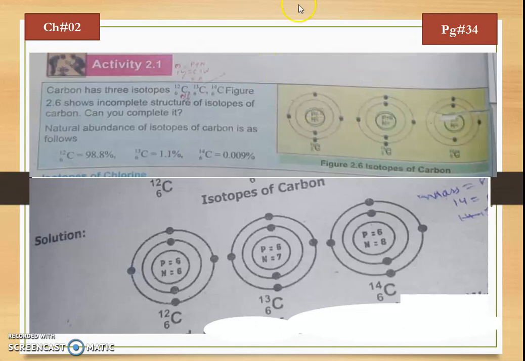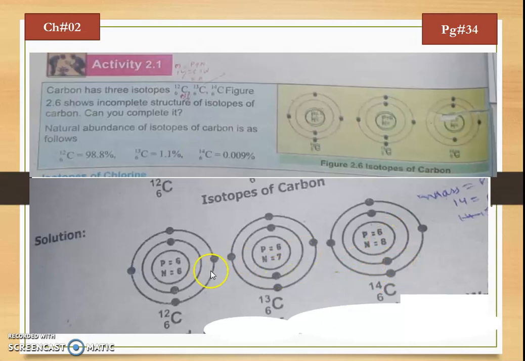In the first diagram you will see that there is an incomplete number of electrons in the first K shell, and the K shell accommodates a maximum of 2 electrons. So we will complete this structure by drawing one more electron here. Similarly, for this structure we have to complete 6 electrons for carbon. Here there are only 2 electrons in the L shell, so we add 2 more electrons to complete a total of 6 electrons.